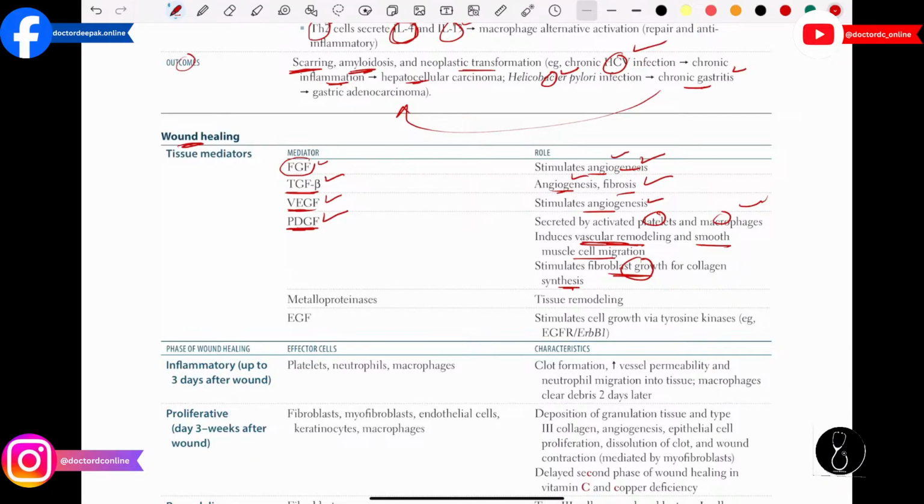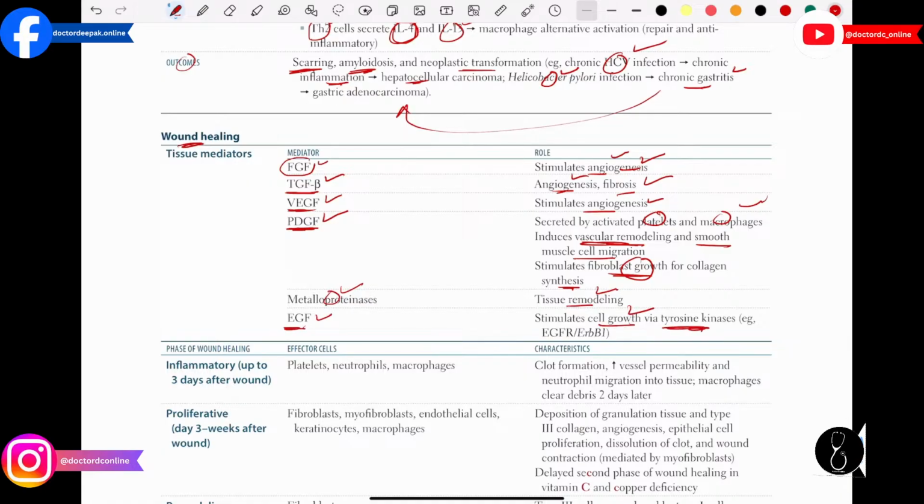So basically, it is going to be synthesized with the help of platelet derived growth factor, and these are the molecules, or the tissue mediators, which are produced from the platelets and macrophages. Then we have the metalloproteinases, they help in tissue remodeling. We have the epithelial growth factor, these stimulate the cell growth via tyrosine kinase.